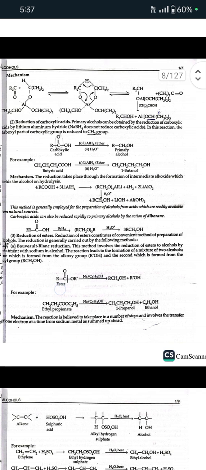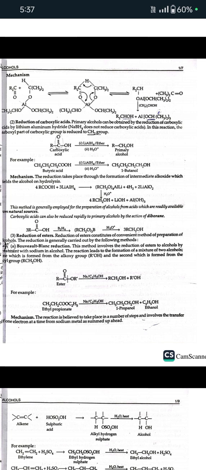Next is reduction of carboxylic acids. Primary alcohols can be obtained by the reduction of carboxylic acids by lithium aluminum hydride, whereas NaBH4 does not reduce carboxylic acids. In this reaction, the carboxyl group is reduced to a CH2 group. Here is the mechanism of this reaction. Next is reduction of esters.